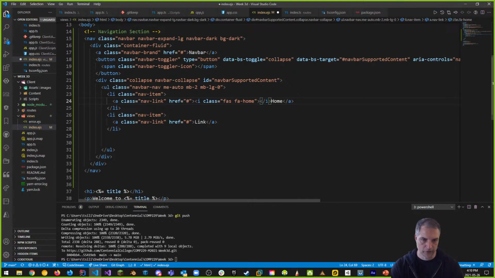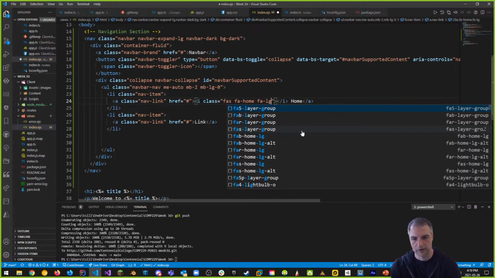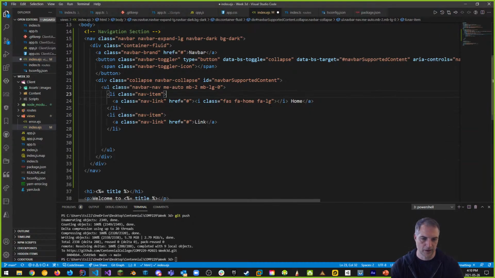We want to put a little space between the icon and the word home. And we also want to use FAS, FA home, FA large. The reason we want to use FA large is because it makes the home link bigger, not just the little icon bigger. So that's our first thing. It's our home link with an icon.